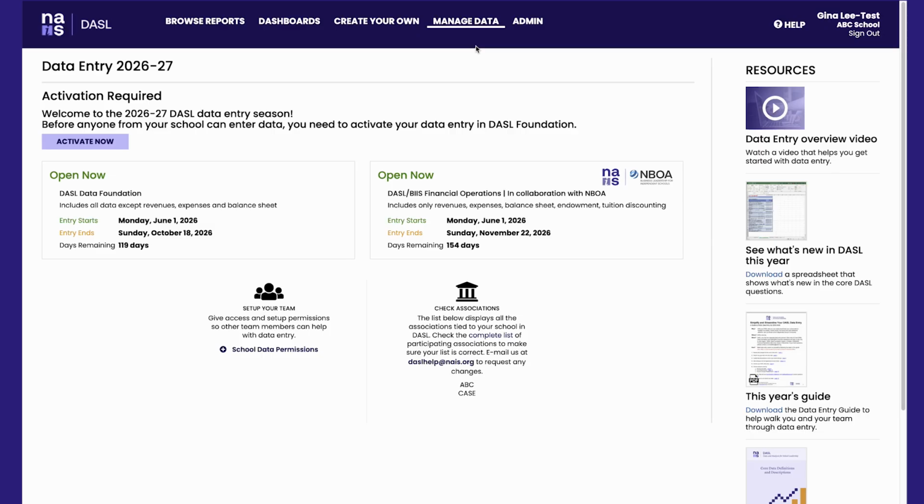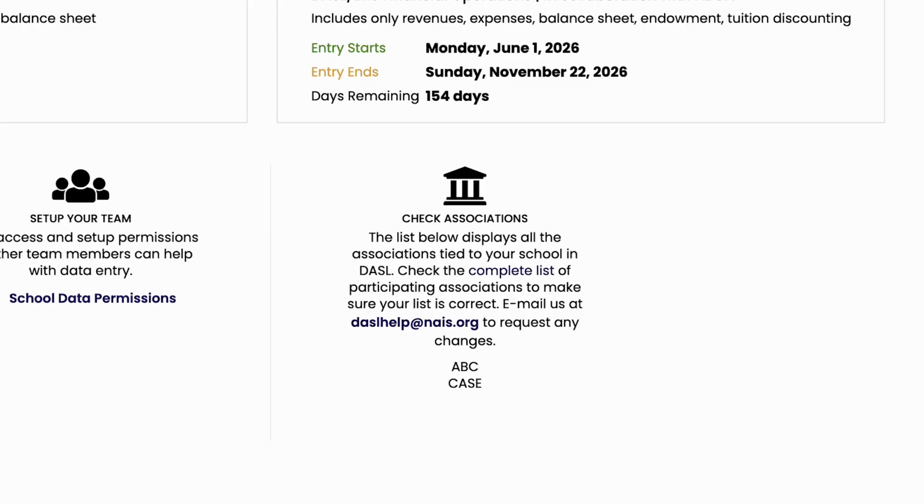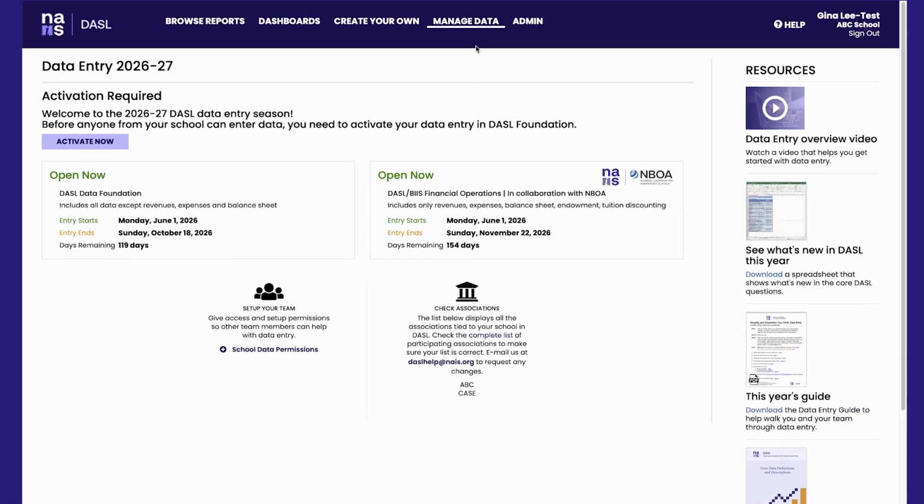Before activating and to ensure that your school sees all of the questions in DASL from your various membership associations, check to make sure that your list of associations in DASL is complete. The current list and the materials and links in the center of the activation page provide everything you need to do this. Review your associations. If any of your association memberships are missing, reach out to the association and request they add you to their members list in DASL. Once you've updated your association list, you are ready to activate data entry for your team.